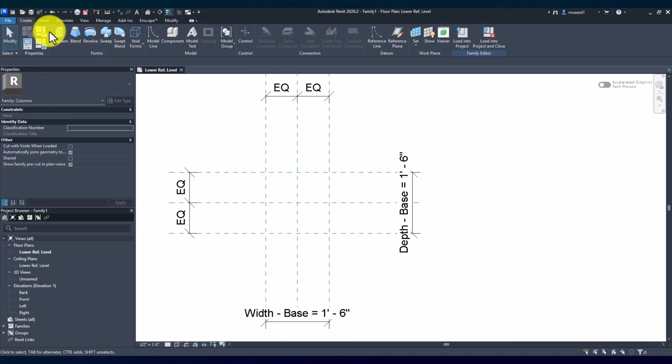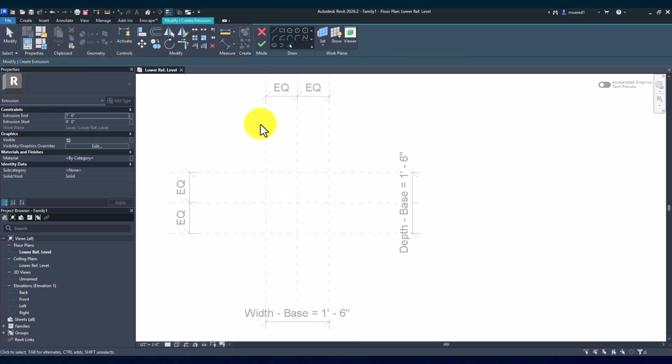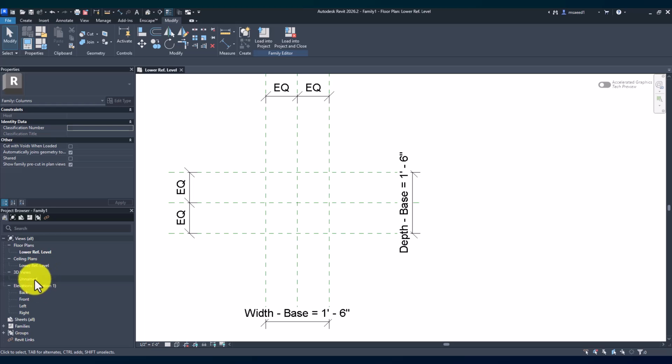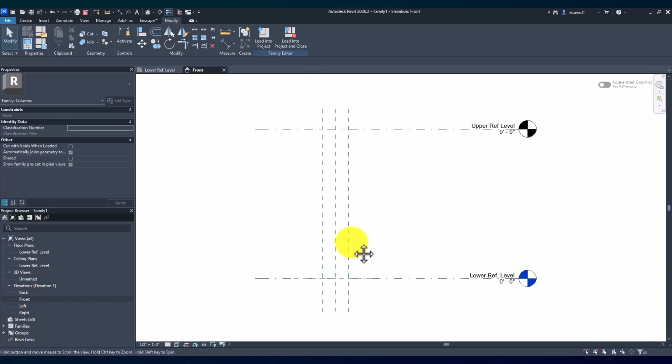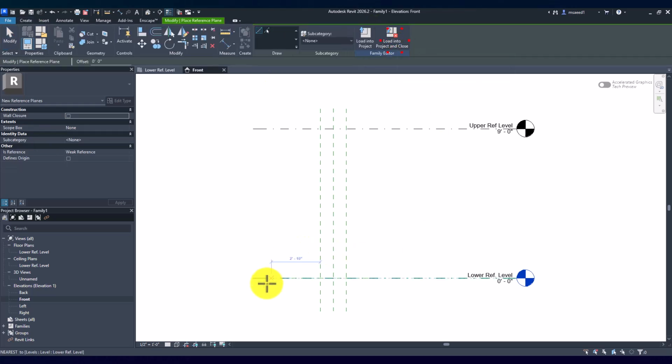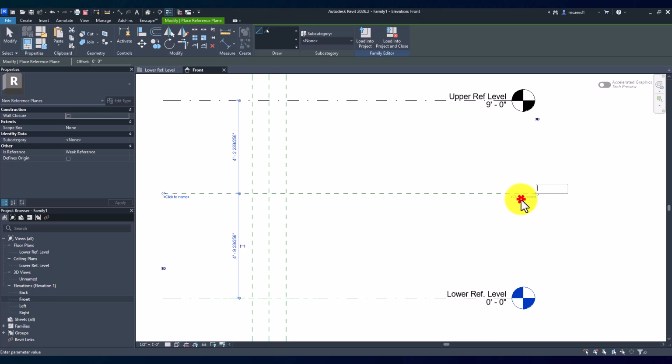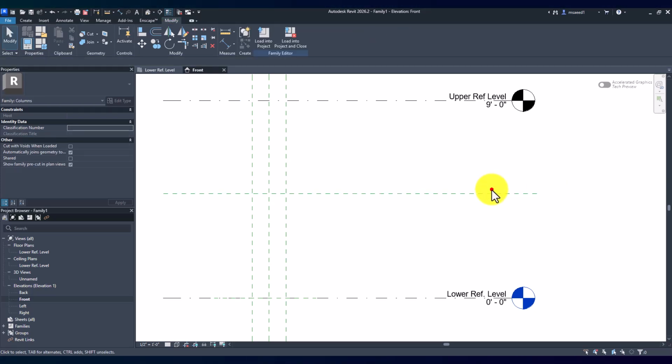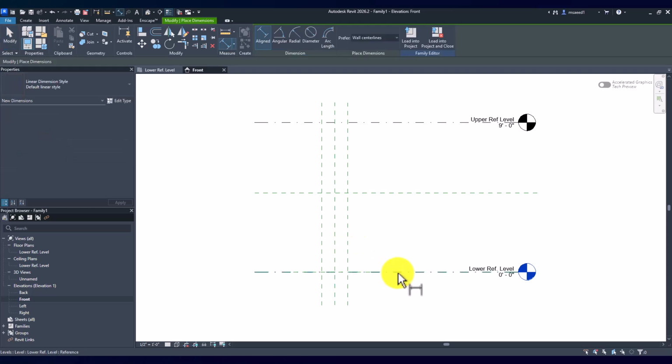So let's actually do an extrusion and set our base. But before we do that, we're going to actually head over to our front elevation here and create a reference plane. So you can go to create a reference plane, and I'm just going to go up anywhere here randomly and create a reference plane, and I'm going to actually name it top of base. Oh, sorry, can't spell. But yeah, you can name it whatever you want. I'm gonna name it top of base, and I'm actually gonna take a dimension. So DI for dimension, or go up here into annotate and click dimensions.